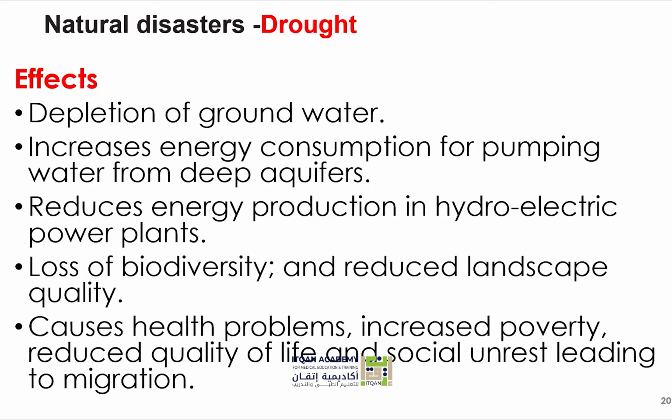Loss of biodiversity, reduced landscape quality, health problems, increased poverty, reduced quality of life, and social unrest leading to migration. Eventually, people will leave the areas of the drought and go somewhere else where they can have a good life. We have examples now.